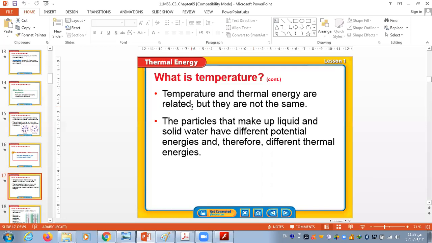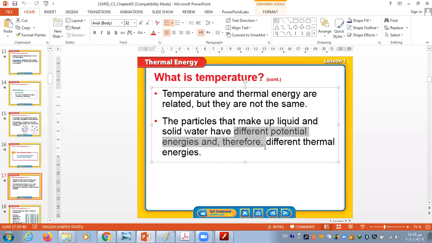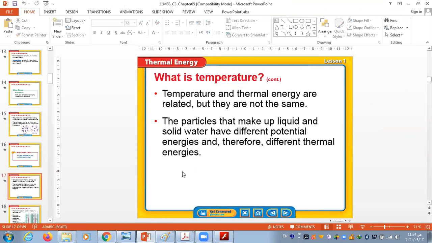The kinetic energy relates temperature and thermal energy. But why are they different? Because they have different potential energies. Okay, so the particles that make up liquid and solid water, ice or liquid water, have different potential energies. Therefore different thermal energies, even if they have the same temperature.